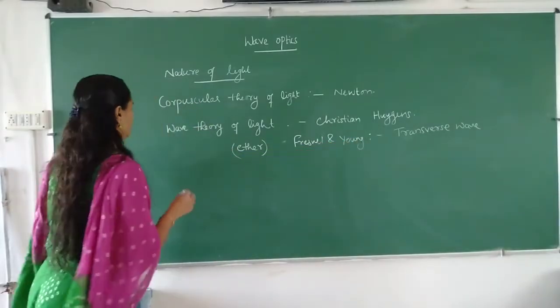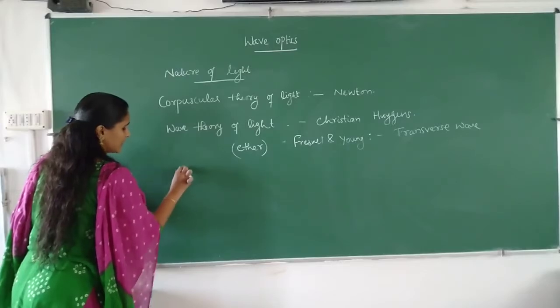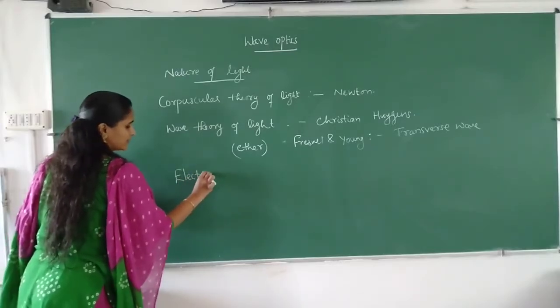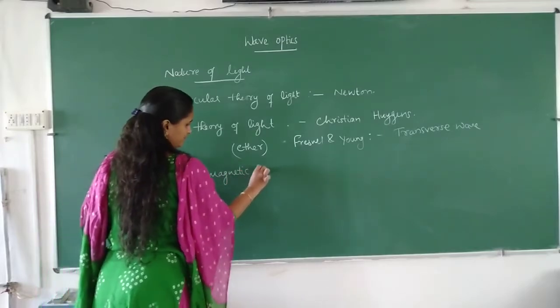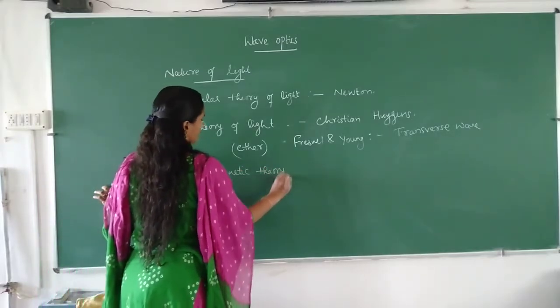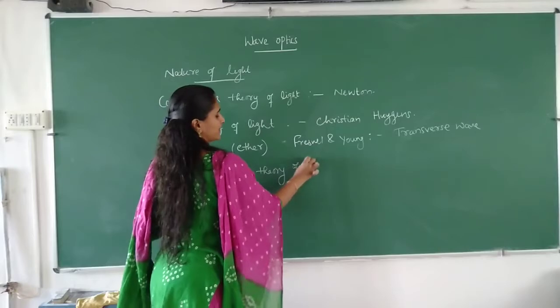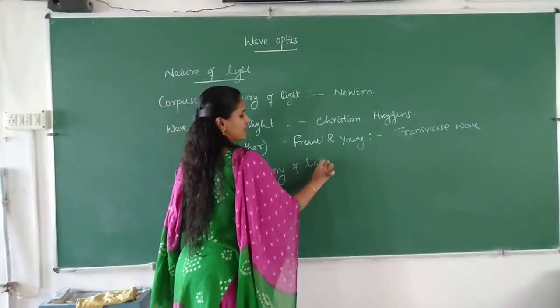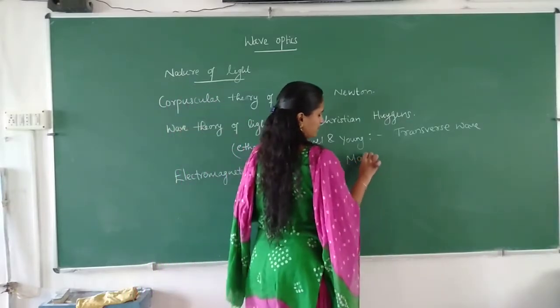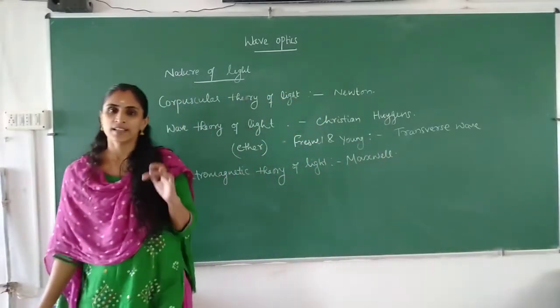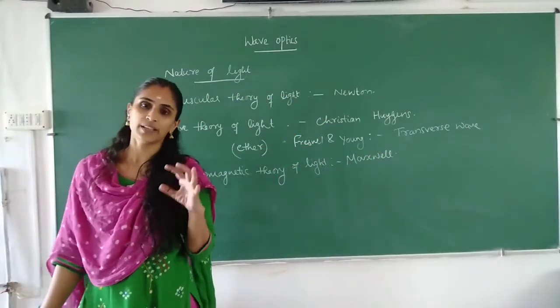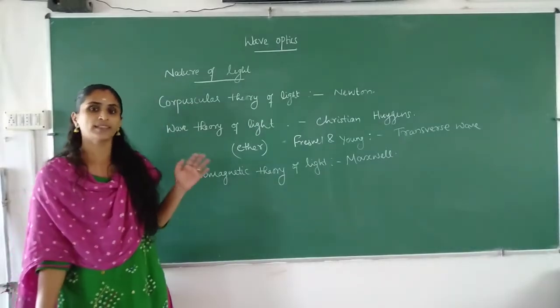Later on, the next theory is the electromagnetic theory of light, suggested by Maxwell. Here he considered light as an electromagnetic wave, which we have already discussed.